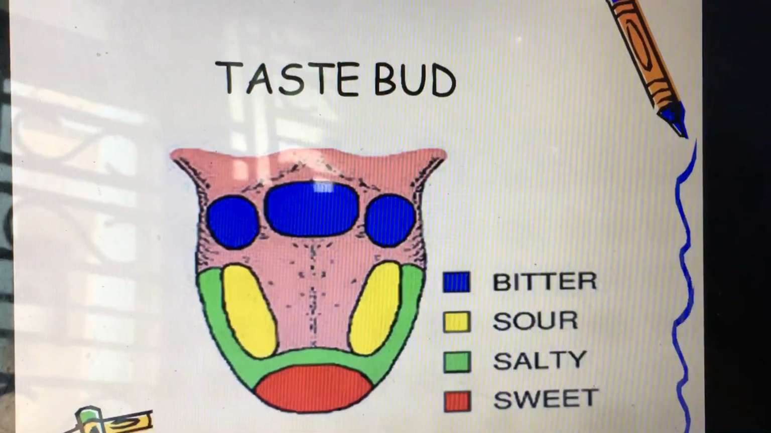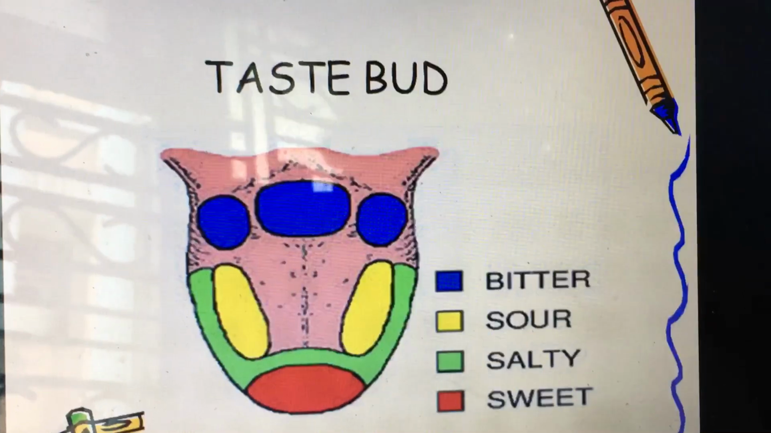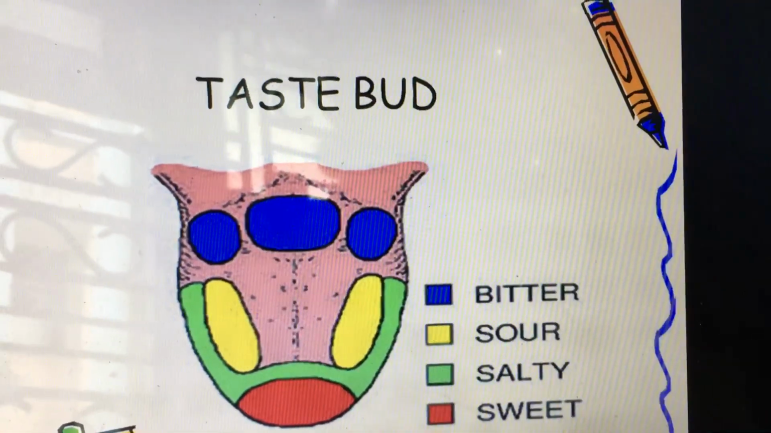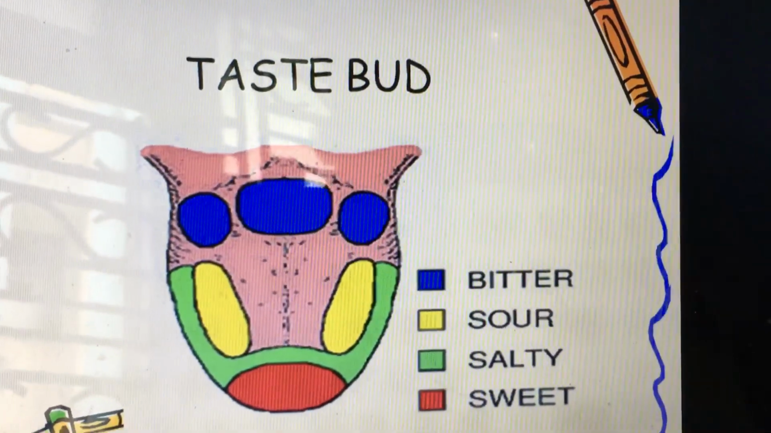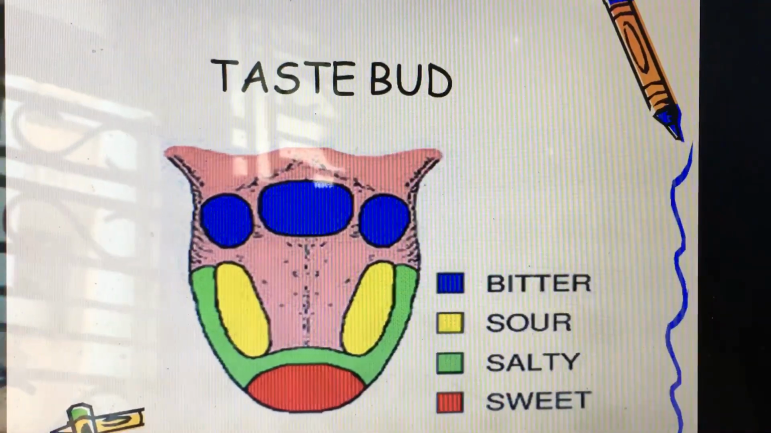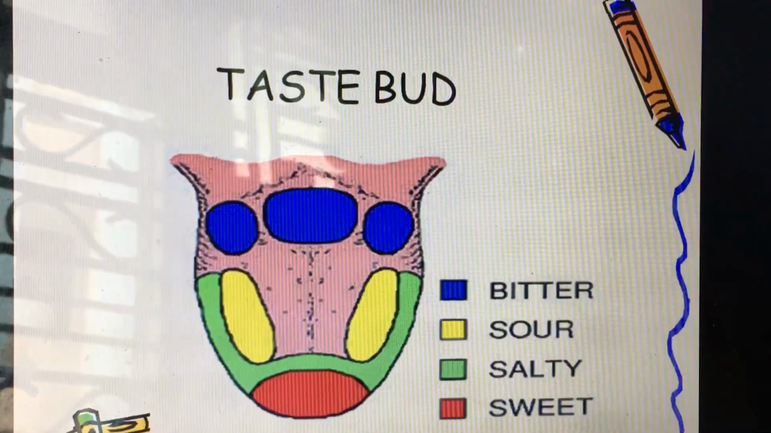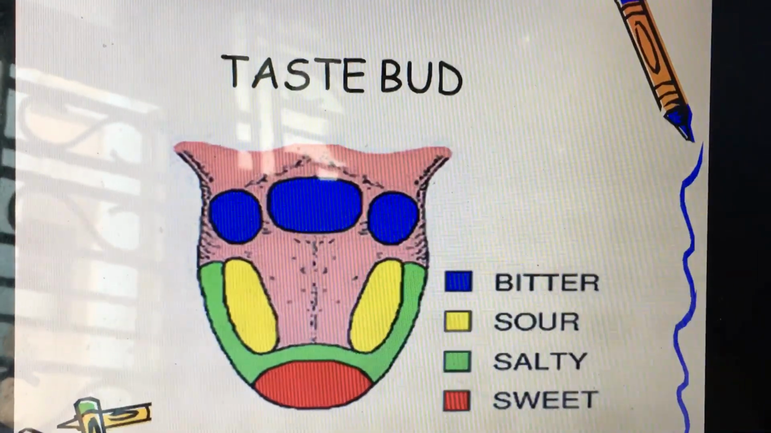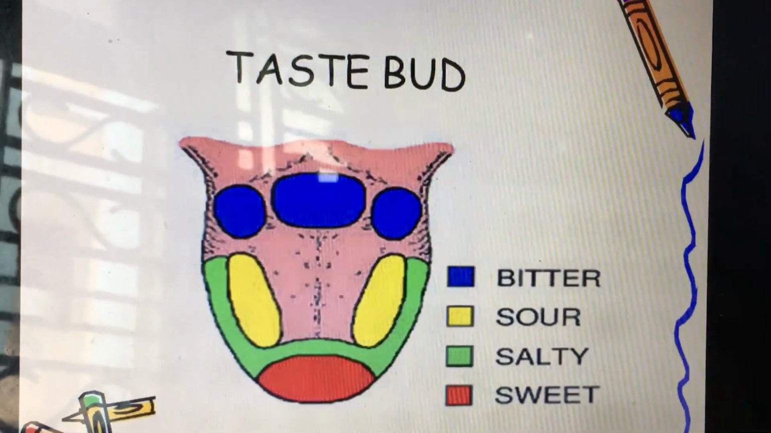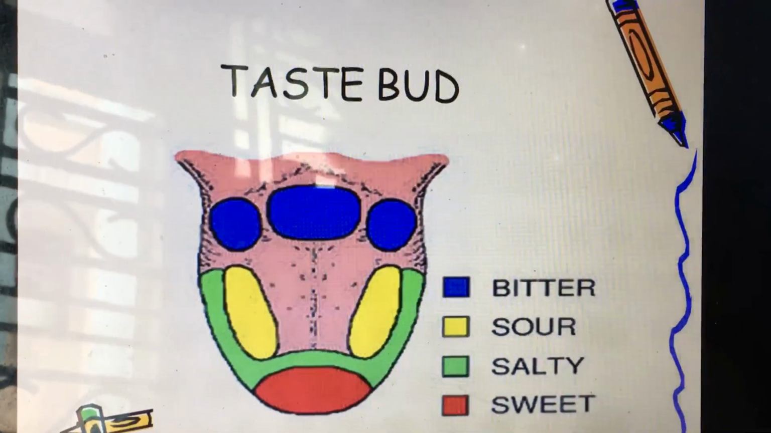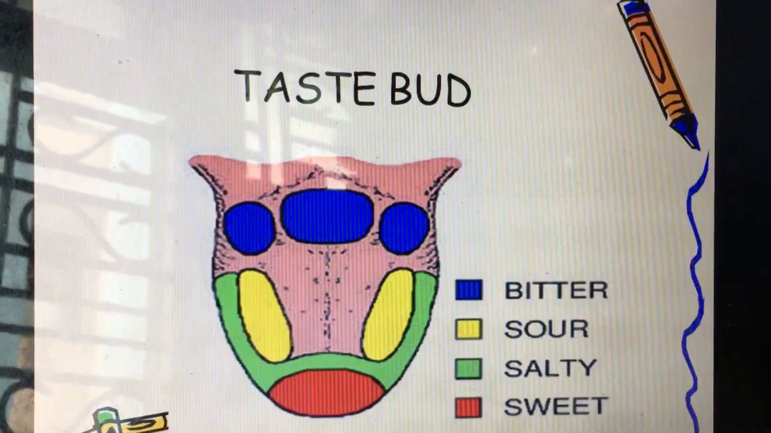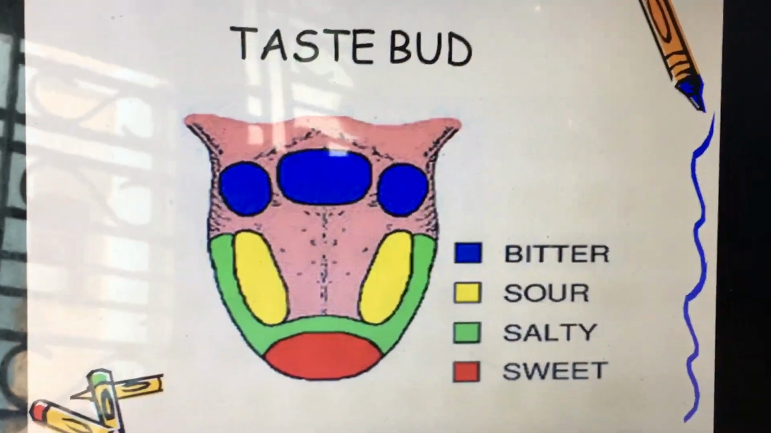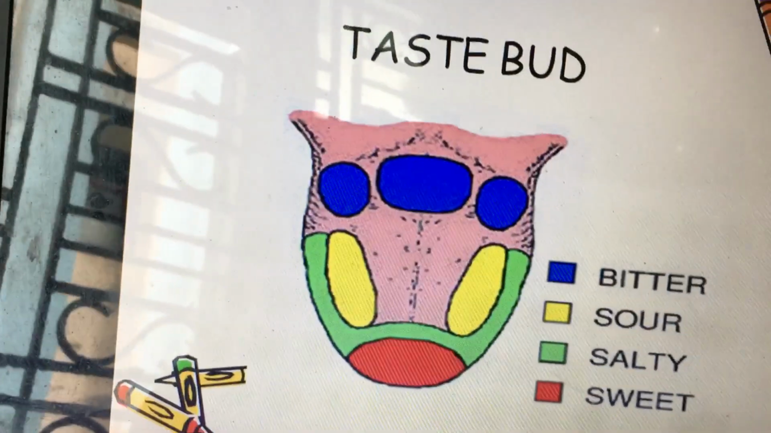The red part gives the taste of sweet things, and the green part gives the taste of salty things, and yellow part gives the taste of sour things, and blue part gives the taste of bitter things. Now in this picture you see some pink part. On that pink part you see some spots, black spots. These are our tiny bumps.